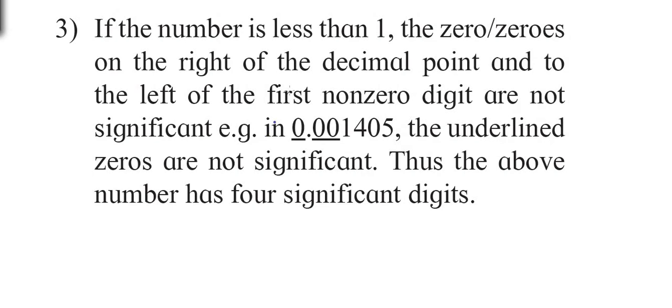Rule number 3 is for numbers which are less than 1, like numbers of the form 0 point anything. For numbers less than 1, the zeros to the right of the decimal point and to the left of the first non-zero digit are not significant. Okay, now let us consider this number over here.